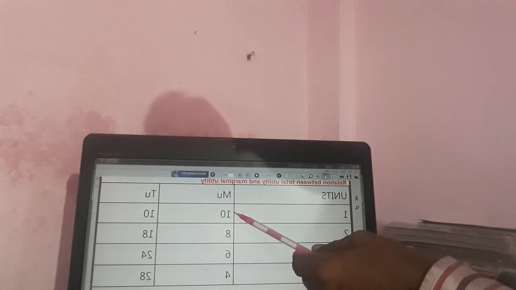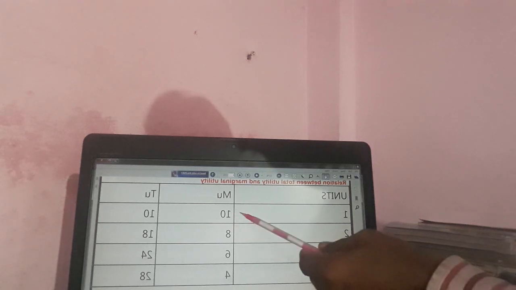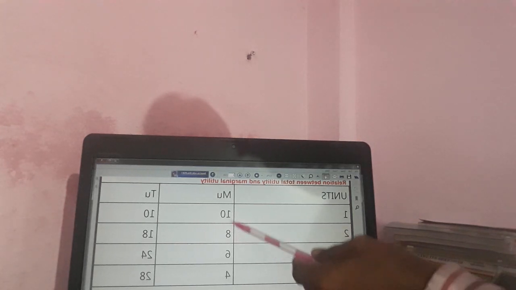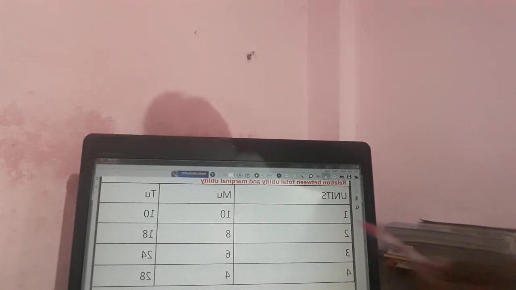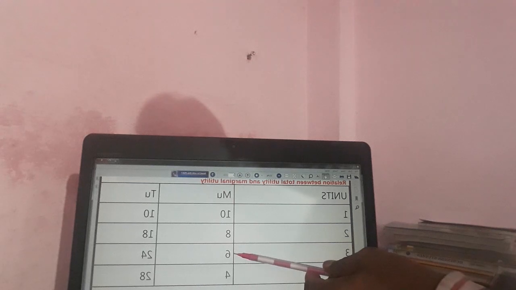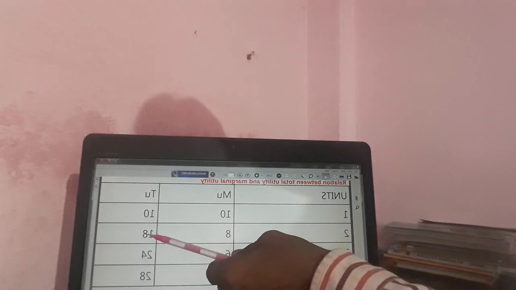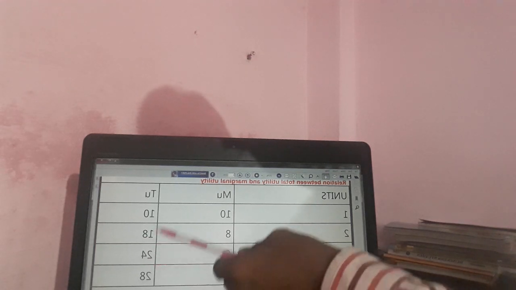Why 18? For both the 2 units of mangoes, total utility is what? Marginal utility 10 plus 8, 18. So it is 18. Then again with the further purchase or consumption of mango, you will have lesser marginal utility, that is 6, from 8 to 6. So 6 plus 18, 24.